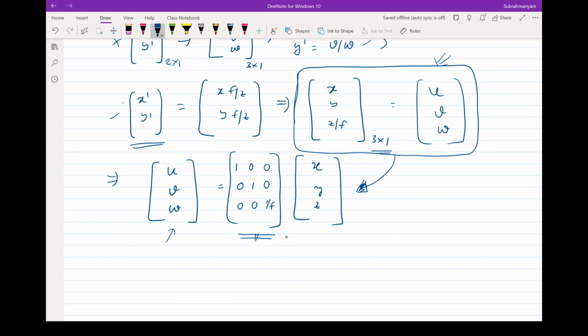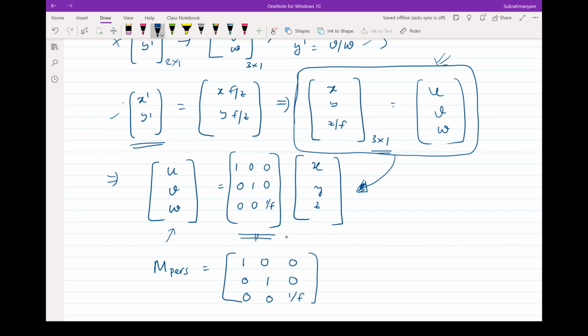And second row multiplied with y would give me v, which is equal to y. So I just kept 1 there. And then I need 1 by f times z. So 0 0 1 by f in the third row would give me the UVW values. So if I call this the matrix of perspective projection, that's equivalent to now 1 0 0, 0 1 0, 0 0 1 by f.